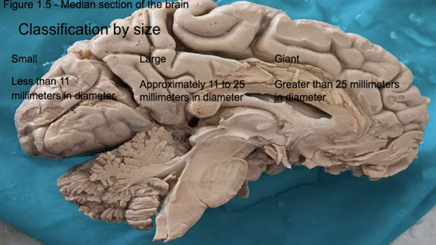Here we have classification by size. Small is less than 11 millimeters in diameter. Large is approximately 11 to 25 millimeters in diameter. And giant is greater than 25 millimeters in diameter. Very critical.